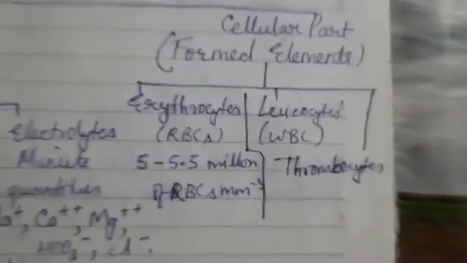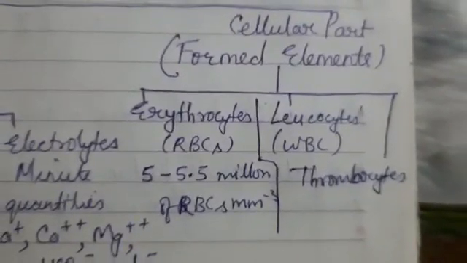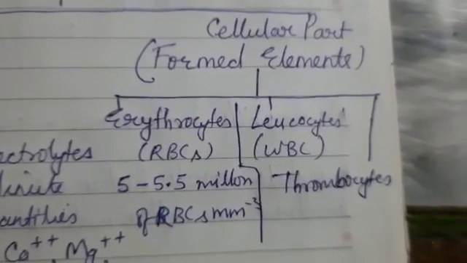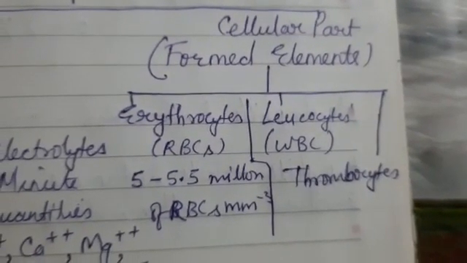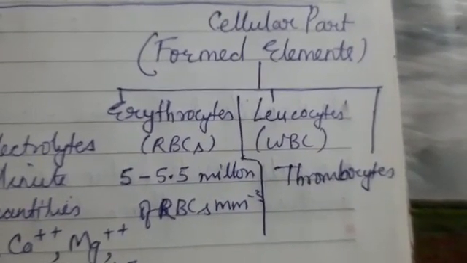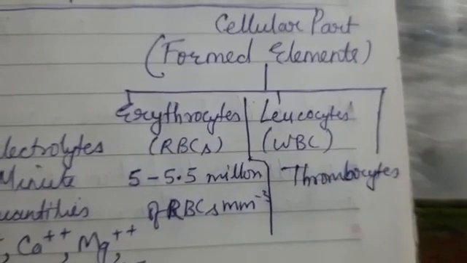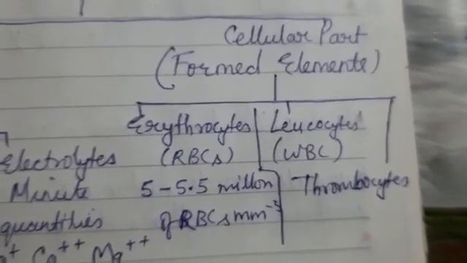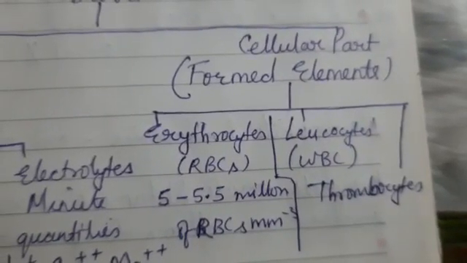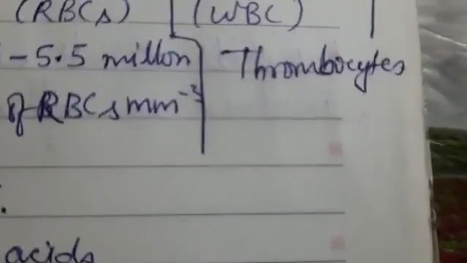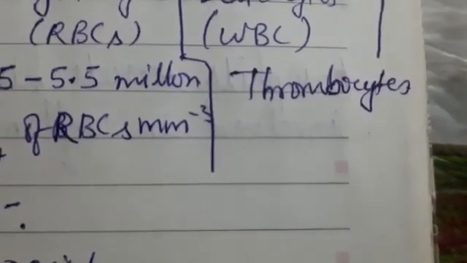Now let's have a look at the formed elements or the cellular parts of the blood. They consist mainly of three types: erythrocytes, which we commonly call RBCs or red blood cells, leukocytes or WBCs, white blood cells, and the third type, thrombocytes, which we call blood platelets.